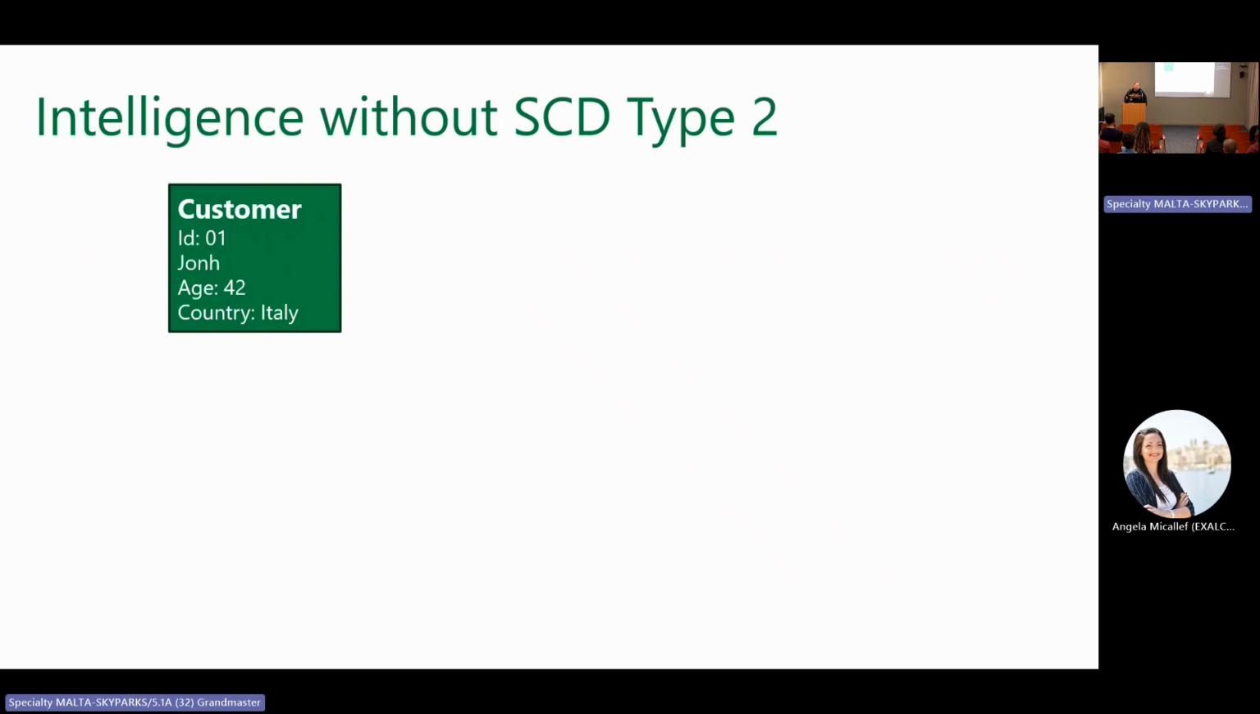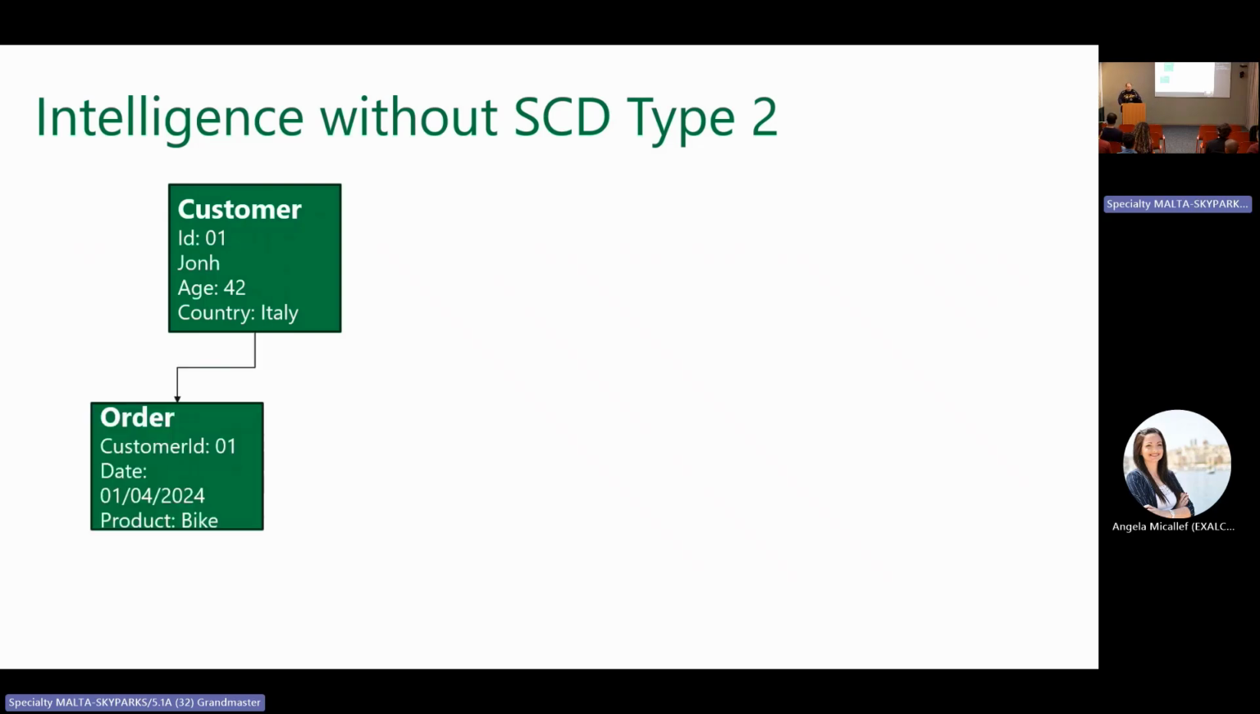Business intelligence with SCD type 2. We call it SCD type 2 because, from the time of dimensional modeling, dimensions had definitions as types: type 1, type 2, type 3. This one is slowly changing dimension type 2. The customer lives in Italy. The customer buys a bike. Okay, he lives in Italy. He bought a bike.